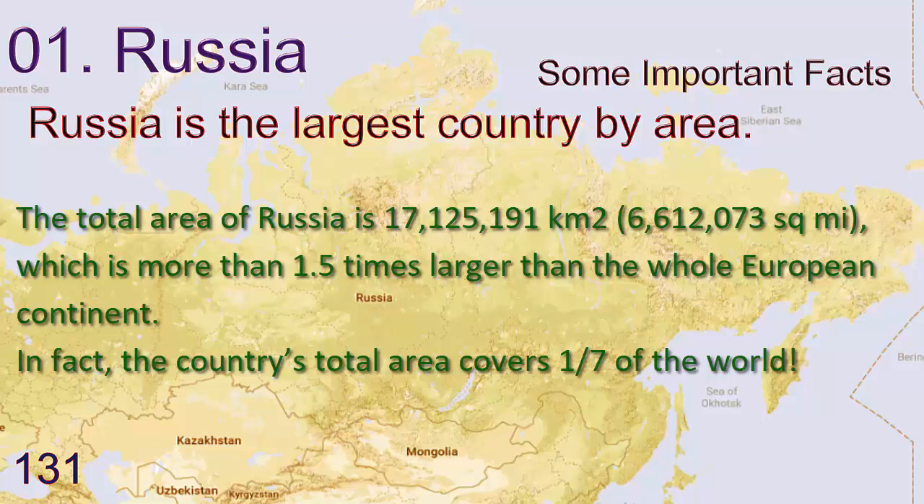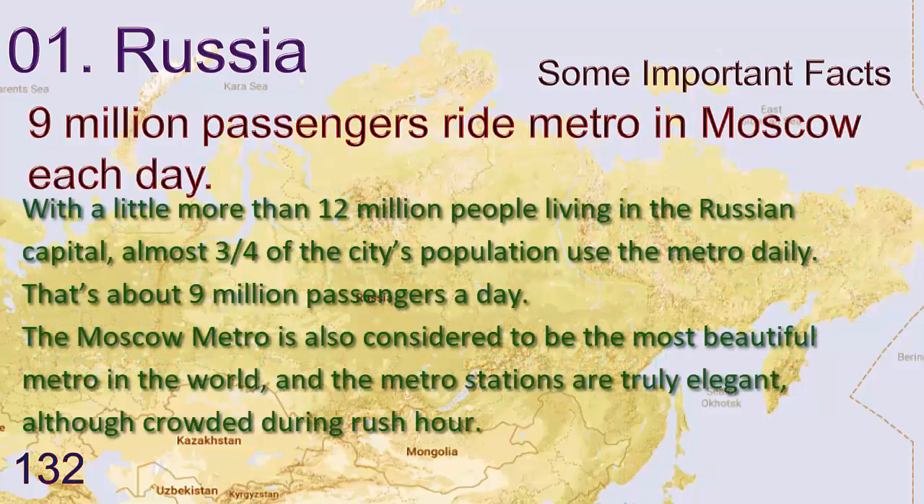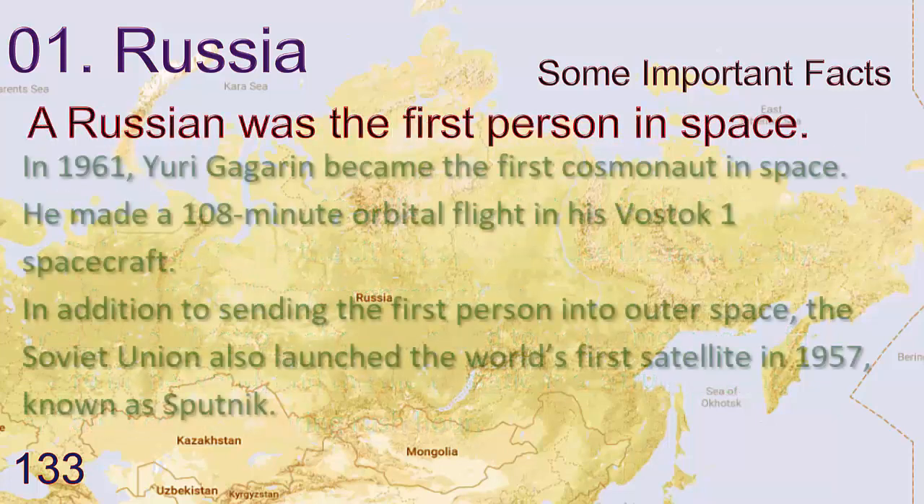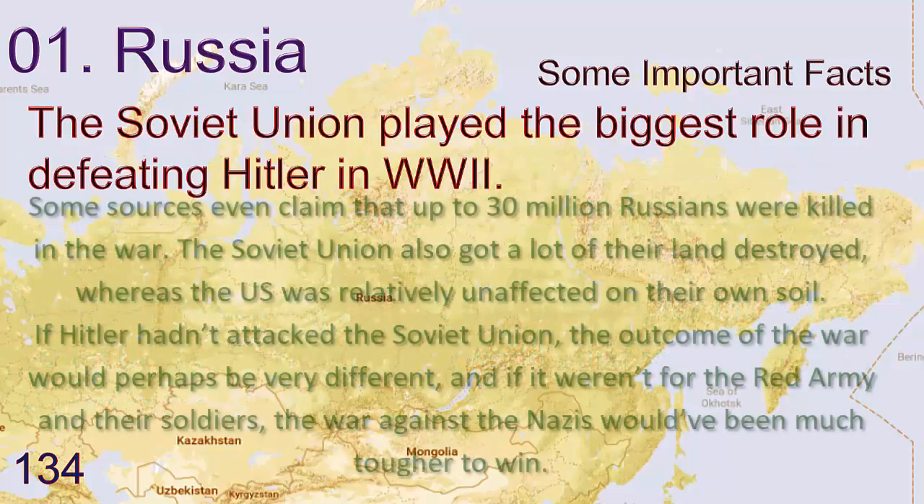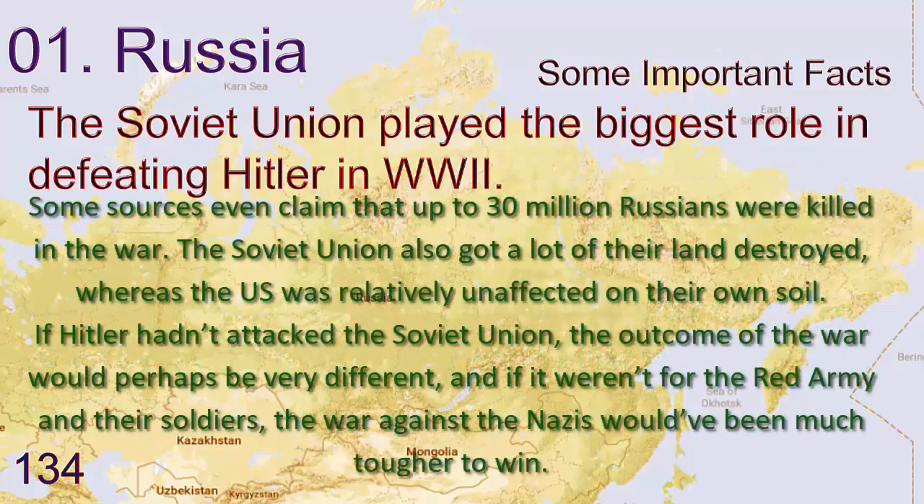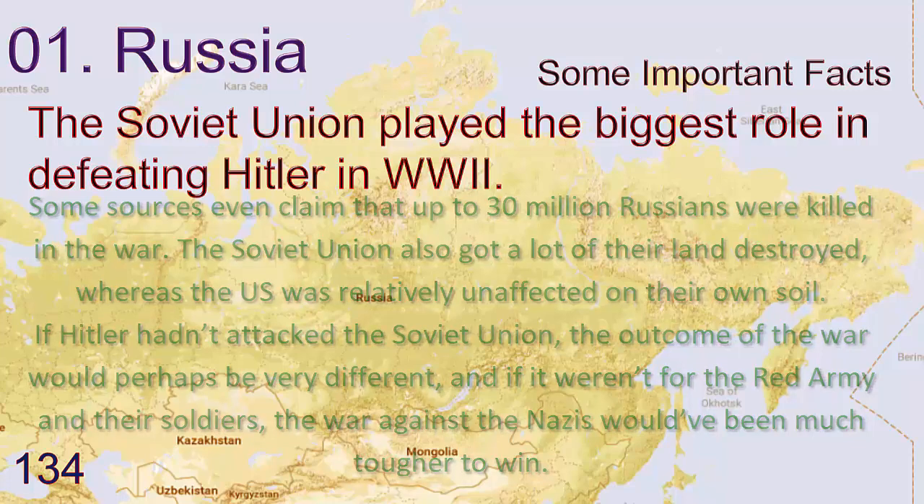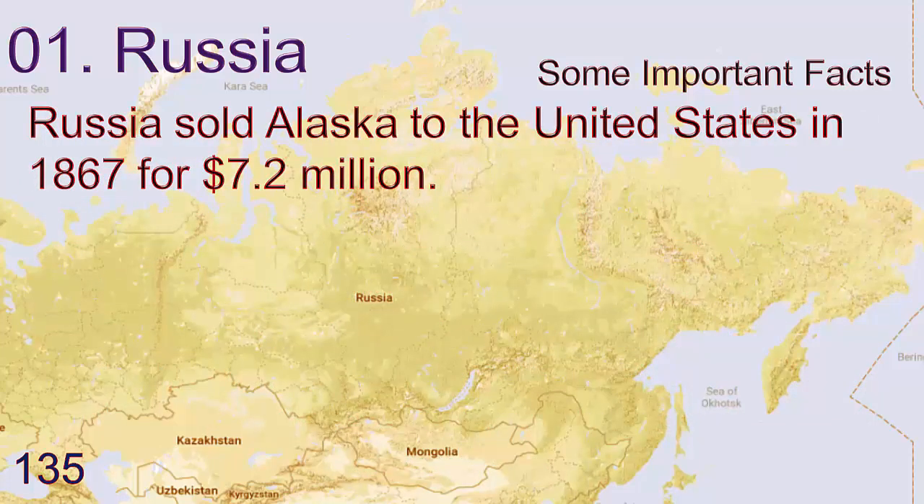Russia is the largest country by area. 9 million passengers ride metro rail in Moscow each year. A Russian was the first person in space. The Soviet Union played the biggest role in defeating Hitler in World War II. However, it was the Soviet Union who sacrificed the most, with more than 20 million soldiers losing their lives in the battle. Russia sold Alaska to the United States in 1867 for $7.2 million.